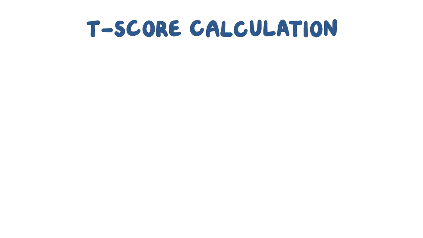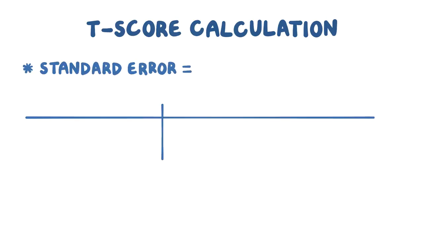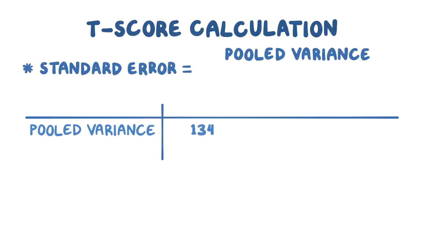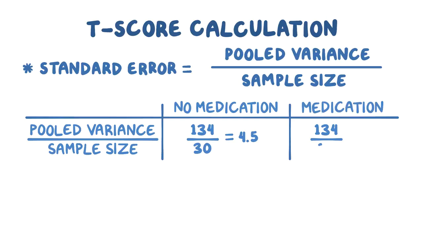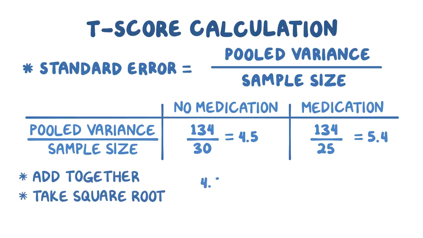After that, the rest of the t-score calculation is pretty similar to the one we used for the groups with unequal variance. To calculate the standard error, we divide the pooled variance, 134, by the sample size of the no medication group, 30, which equals 4.5. Then we divide the pooled variance by the sample size of the medication group, 25, and that equals 5.4. Then we add them together and take the square root. So 4.5 plus 5.4 is 9.9, and the square root of 9.9 is around 3.1.